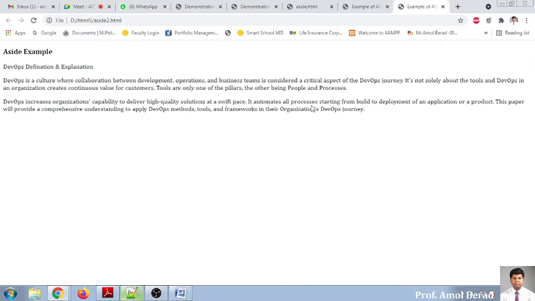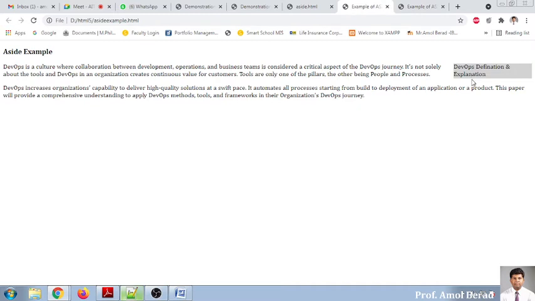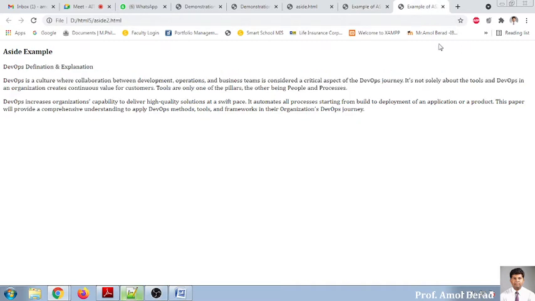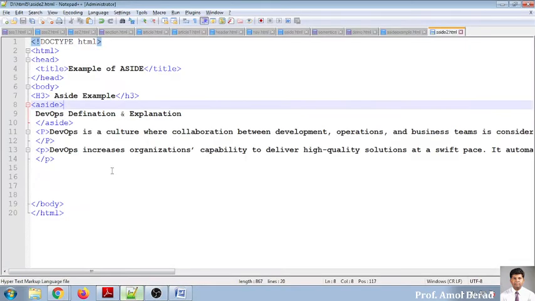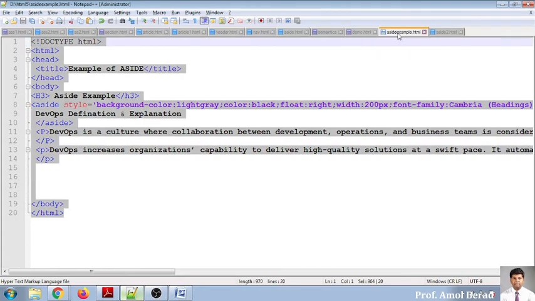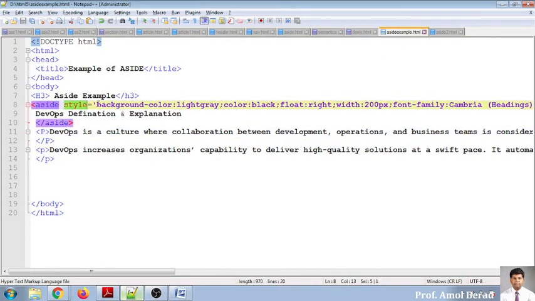See this. It's a very simple output. The previous example was showing output like this, that is, the content was moving towards the right hand side, and now the content is no more representing anything because no style sheet has been allocated. This is the only reason whenever you are implementing an aside, you should be very much familiar with style sheets. In the previous example, we have written this style sheet. The technique of writing a style sheet in a single line in front of the element name with the keyword style is called an inline style sheet. Okay, I think everyone knows.